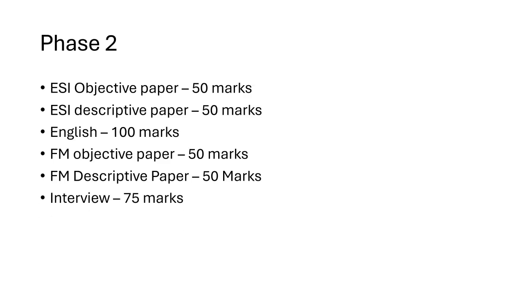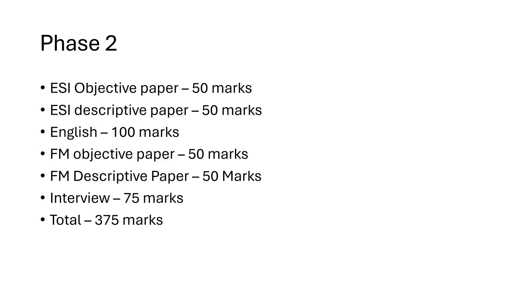Then we have an interview that is of 75 marks, but the interview will only come to those who are able to qualify the cutoff of this 300 marks. I'll be showing you the cutoff for this year, for the written part and for the interview also. So if you qualify through these five sections, then you will appear in front of the interview panel, and that is of 75 marks. So the total is 375 marks, and the final score always comes out of 375 marks.